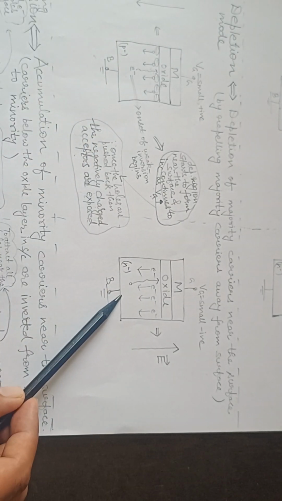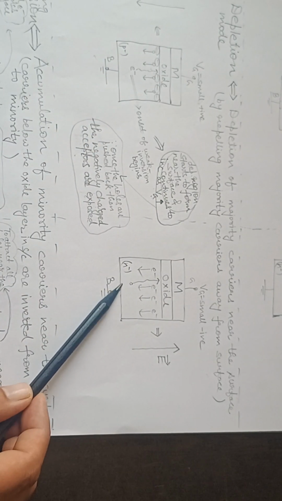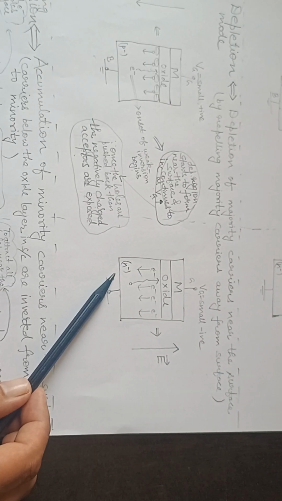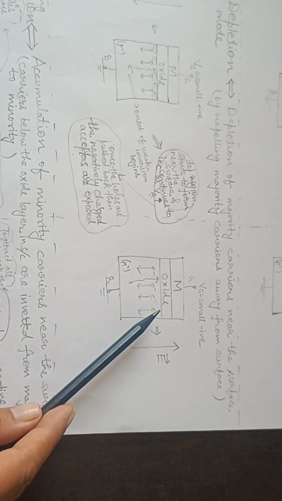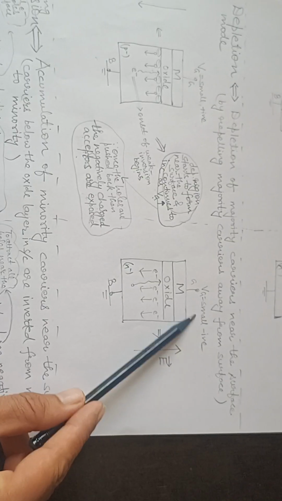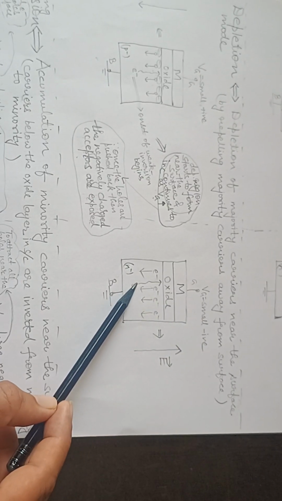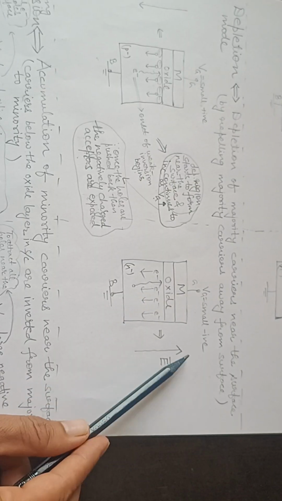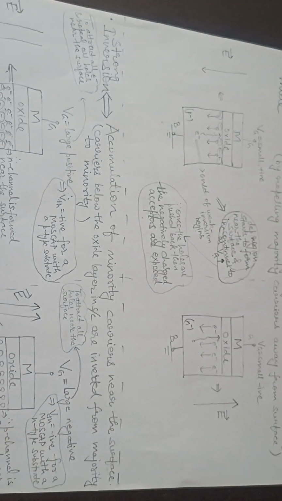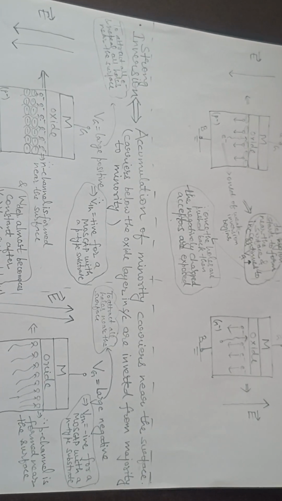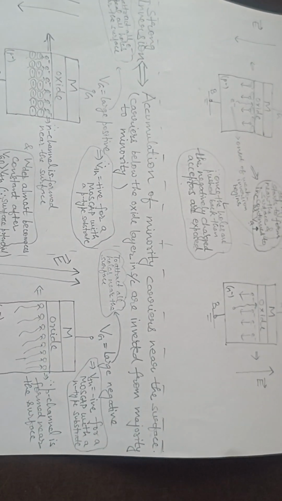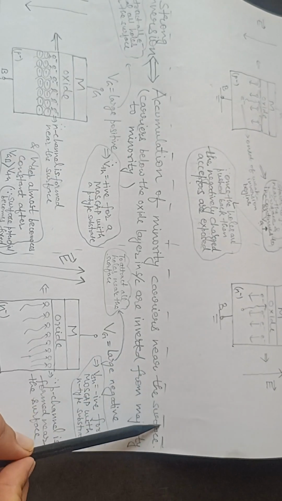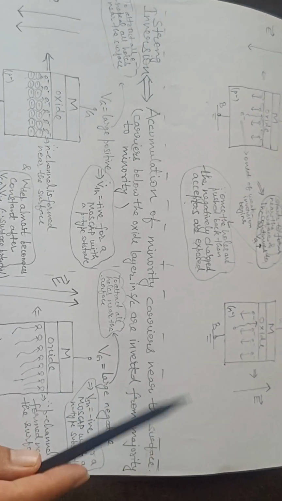If it were a p channel MOSFET, then to deplete the surface of electrons we need to apply a small negative charge, so that electrons can be repelled and holes start to accumulate. The electric field will be like this. Now in strong inversion, what will happen is accumulation of minority carriers near the surface.